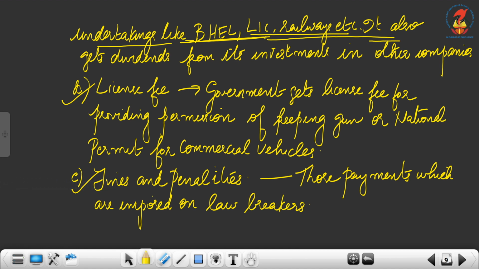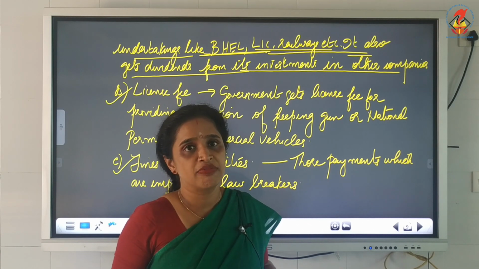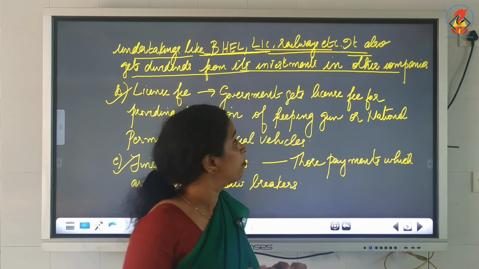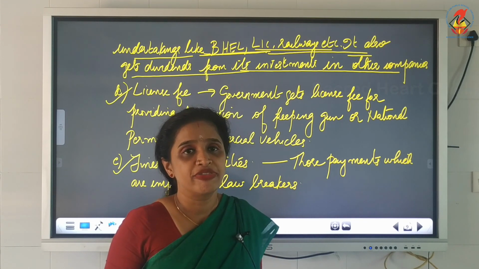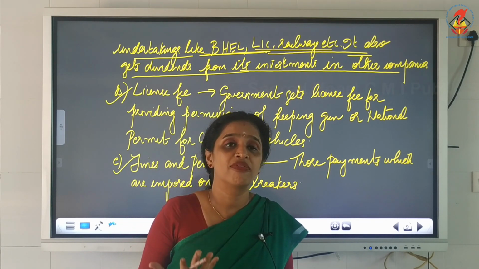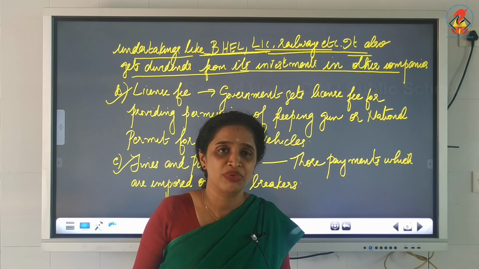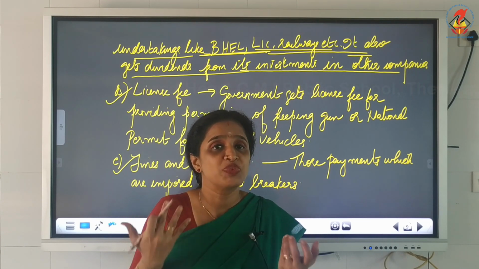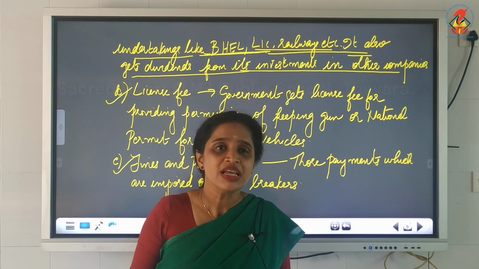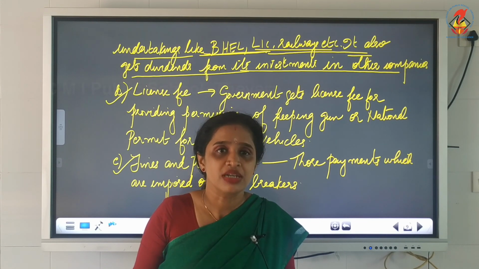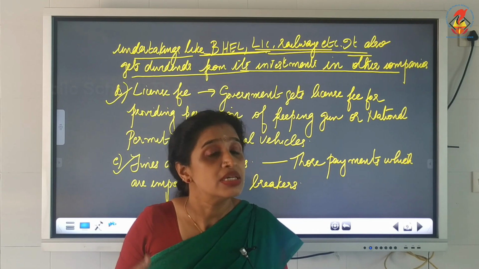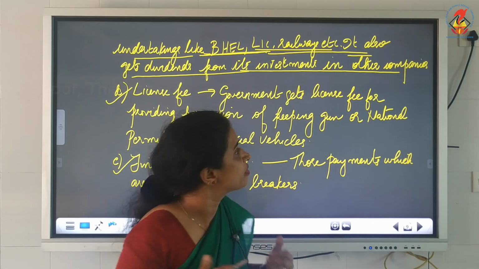Along with that, it also gets dividend from the investments in other companies. Now the government makes investments in other companies. So for that, dividends are provided for the government. You have learned thoroughly about dividend in accountancy, isn't it? So a dividend is shared for the government from the investments it makes in other companies. So that is also a non-tax revenue for the government.